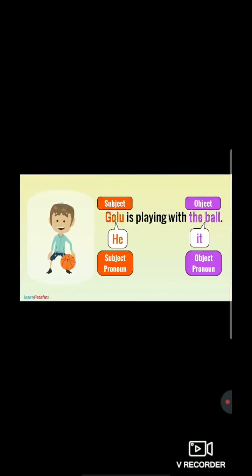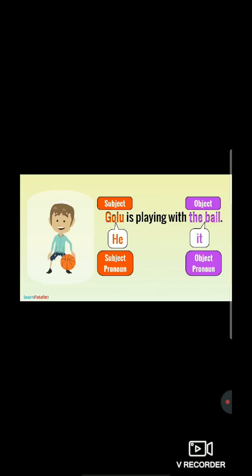So students, now let's study the next sentence. Golu is playing with the ball. So students, action. Who is doing the action? Yes, Golu. Golu is the subject. An action happening on the ball. So the ball is the object. Right students? Now students, here he. For Golu, we can write he because Golu is a boy. So we can call it as he.